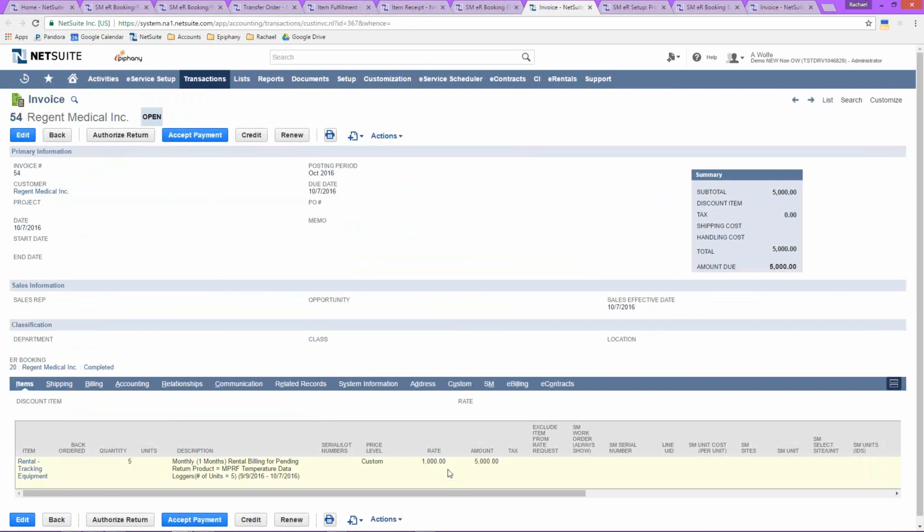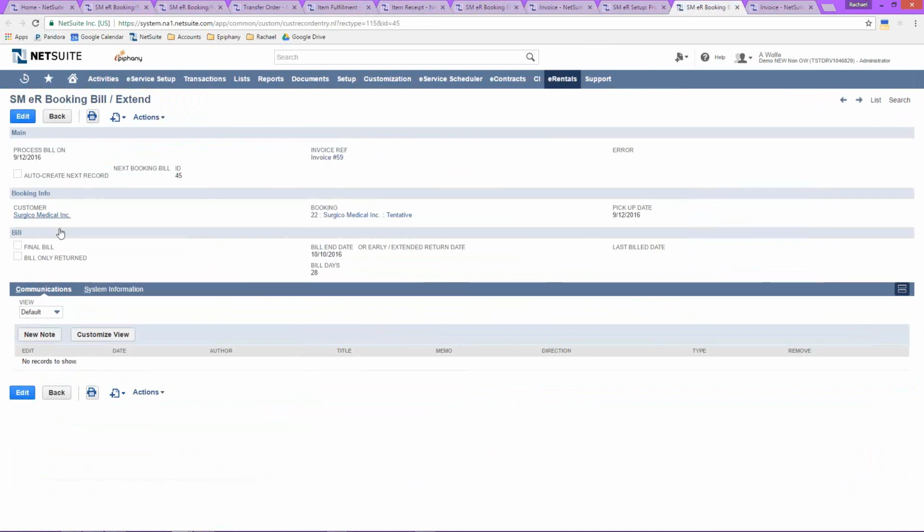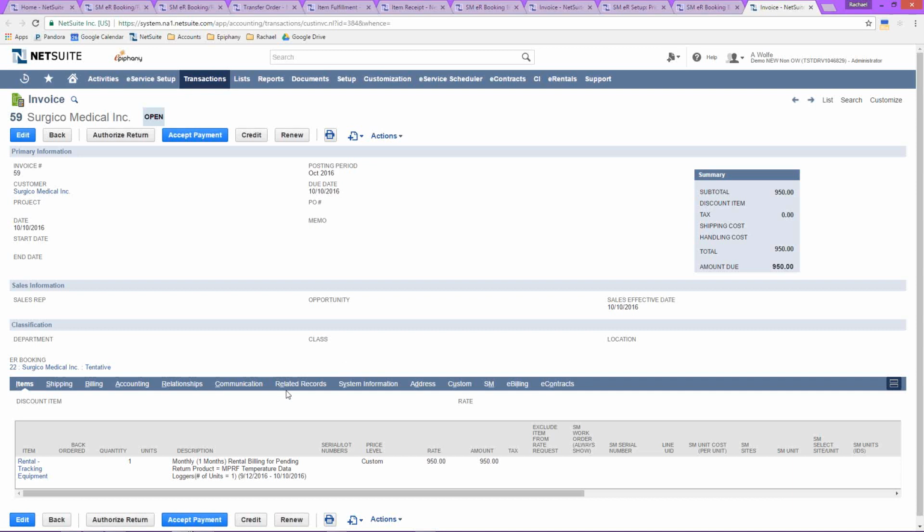You also have the flexibility to create custom pricing rules, which gives you the flexibility to negotiate special prices with customers. In the event that you have a customer that you have negotiated a special rental rate for, you can then create a custom pricing rule that would indicate the item, the customer, location, and the rate for that item. So when you do that, you can set up a new bill that will show you again the customer, the rental booking record, as well as an invoice period. And then on the new invoice, it will rent for the item, again at your negotiated rate based upon those pricing rules that you have set up.